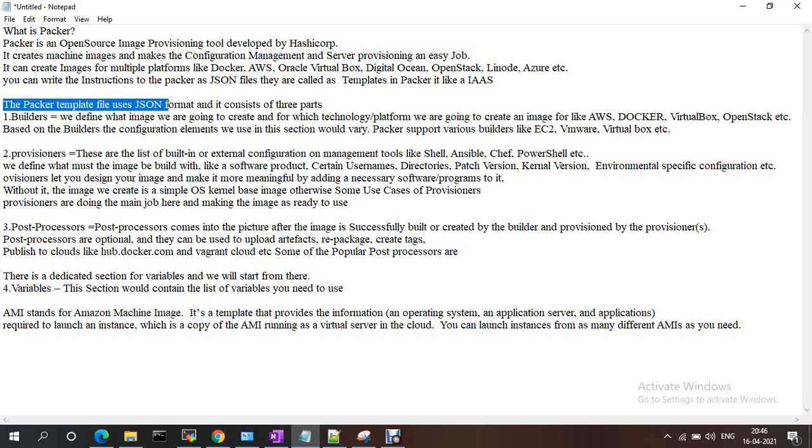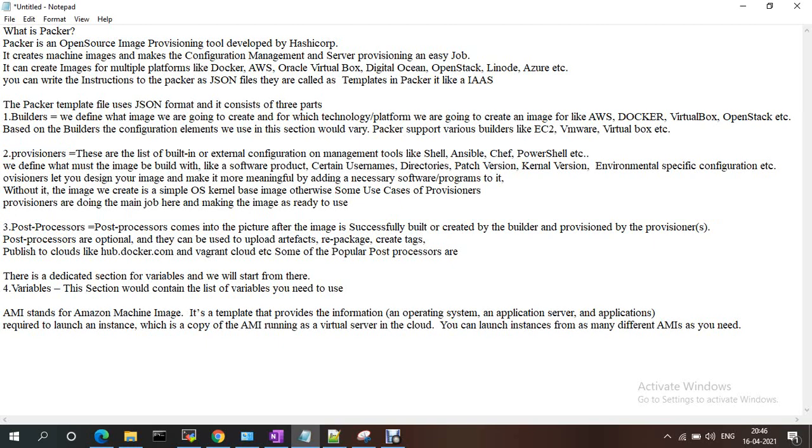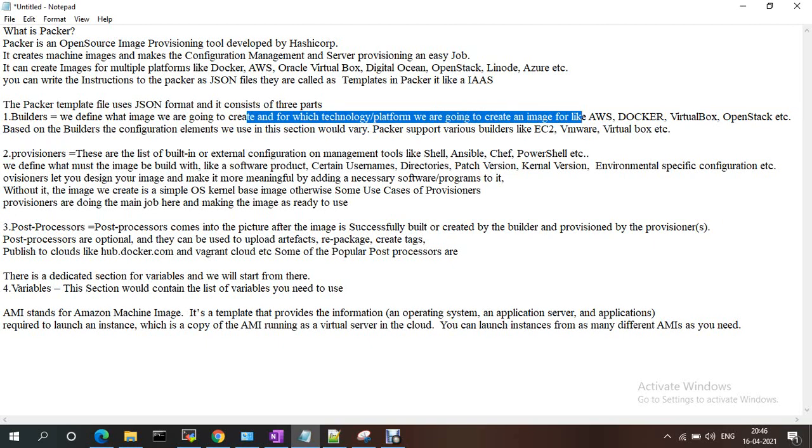Now, the Packer template file uses the JSON format. It consists of these parts: builders, provisioners, and post-processors. In builders, we need to define the image, that is, for which technology and which platform we are going to create it. In the builders section we will provide AWS, Docker, or VirtualBox.